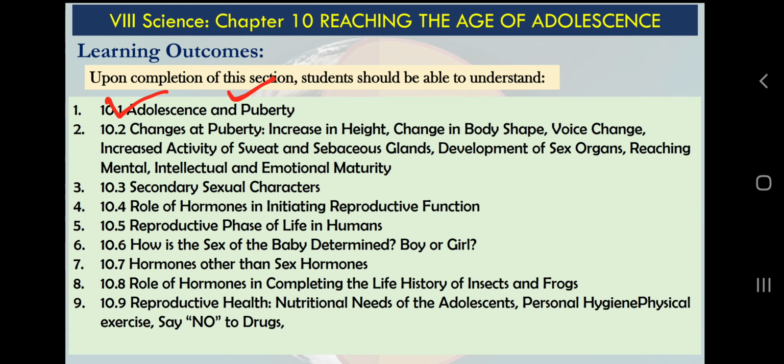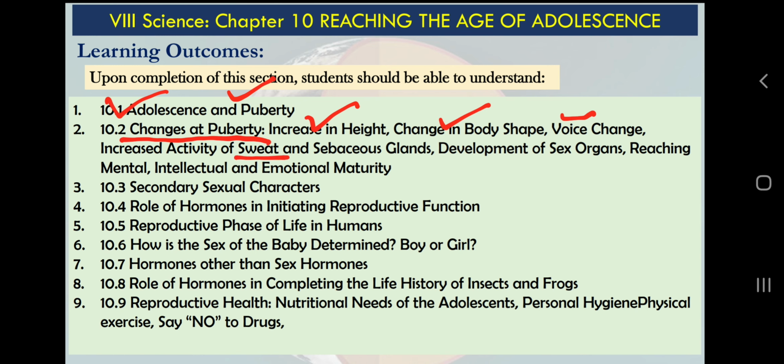Next thing, changes at puberty. As I have said, in puberty we see some bodily changes and some emotional changes, changes at every level. Those changes are called changes at puberty. So what changes do we see? Increase in height, change in body shape, voice change, increased activity of sweat and sebaceous glands.